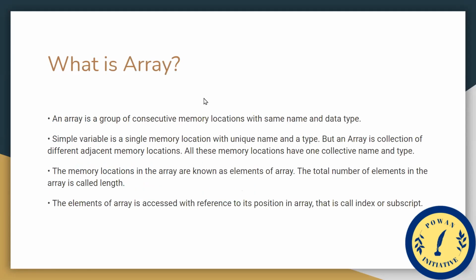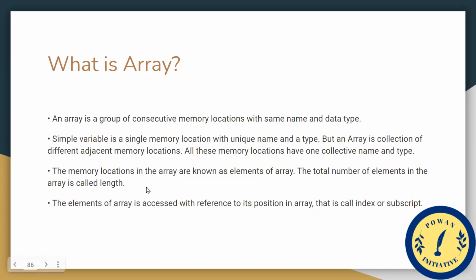First, to know what a vector is, we need a generic idea about arrays. So first, what is an array? I'll just give you a quick introduction, since you will learn more about arrays in the upcoming week. An array is a group of consecutive memory locations with the same name and data type. It is a group of consecutive memory locations which have the same name and contain the same data type.